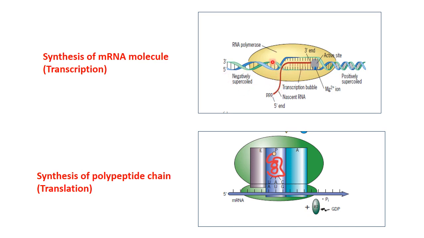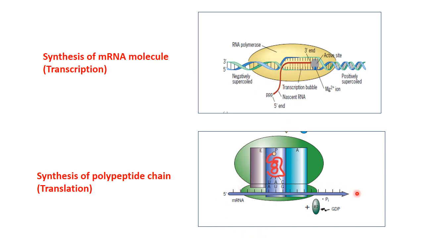So this process is transcription, and the lower figure shows the process of translation. As we know, for the synthesis of protein we need a messenger RNA molecule, which is synthesized as depicted in the first figure.